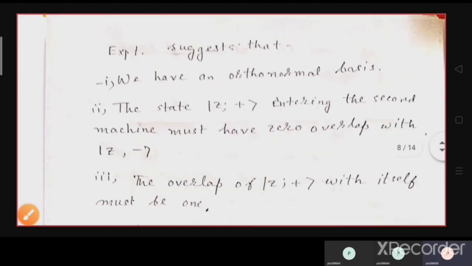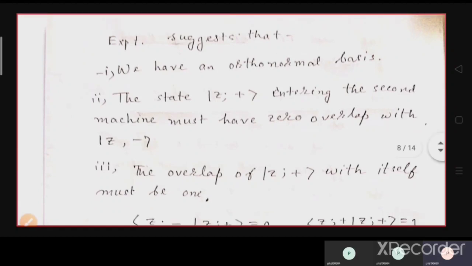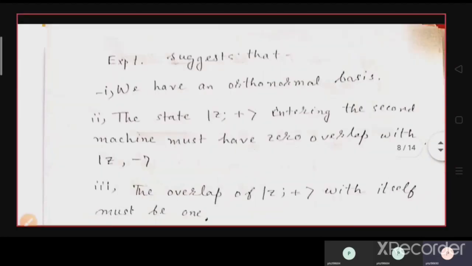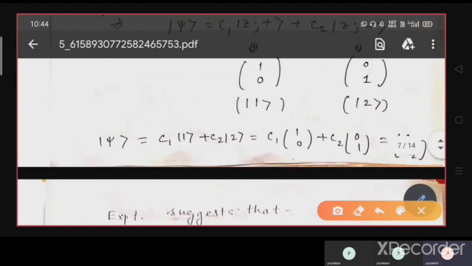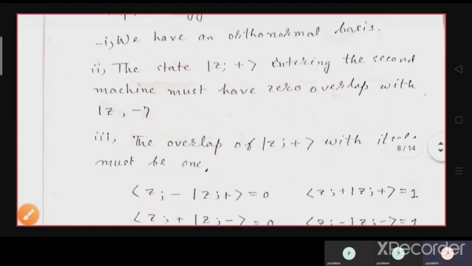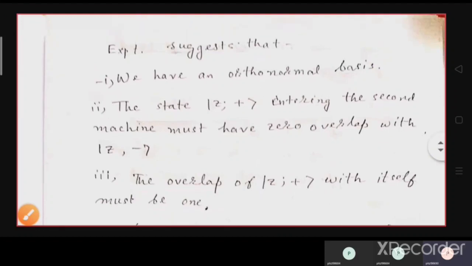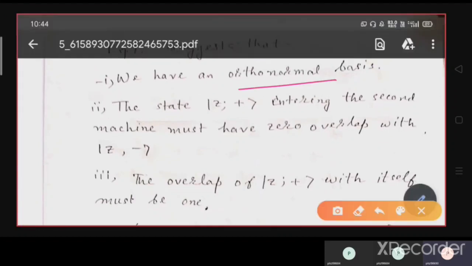Now the experiment suggests that we have an orthonormal basis. How do you understand that these basis vectors should be orthonormal? Because the experiment directly suggests it. The state Z plus entering the second machine must have zero overlap with Z minus.